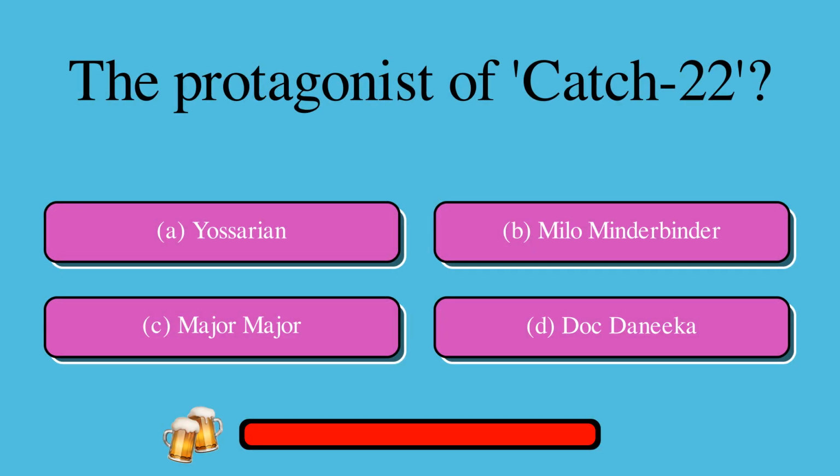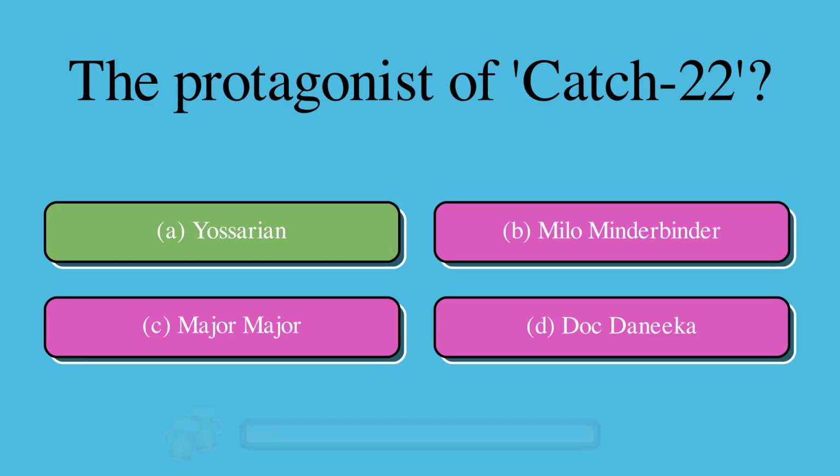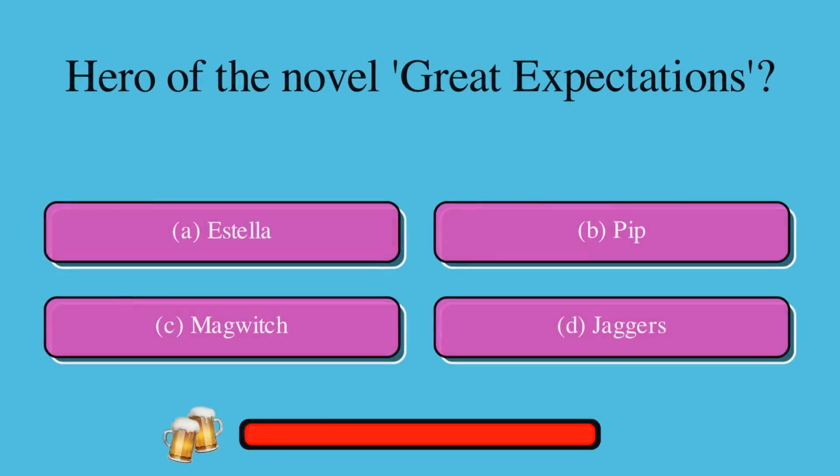The protagonist of Catch-22: A. Yossarian, or B. Milo Minderbinder, or C. Major Major, or D. Dr. Nika. The correct answer is A. Yossarian. What is the hero of the novel Great Expectations? A. Estella, or B. Pip, or C. Magwitch, or D. Jaggers. The correct answer is Pip.